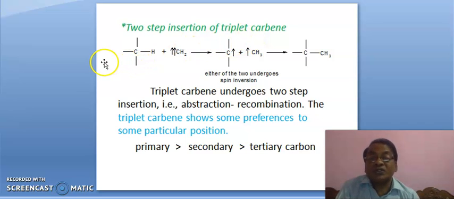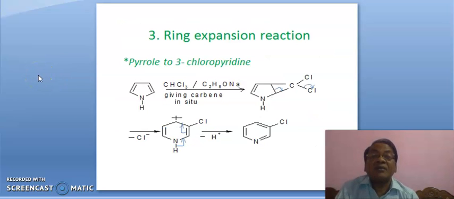It is two-step insertion and it will insert at primary carbon preferentially because that is not crowded. Secondary carbon is more crowded, tertiary carbon is more crowded. Therefore, triplet carbene will insert preferentially at primary carbon.